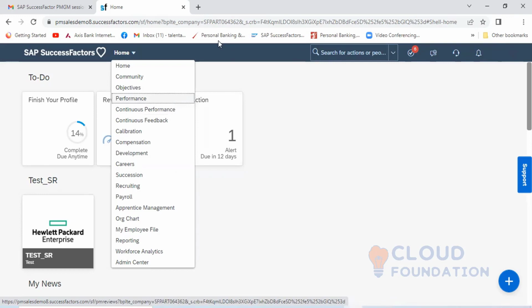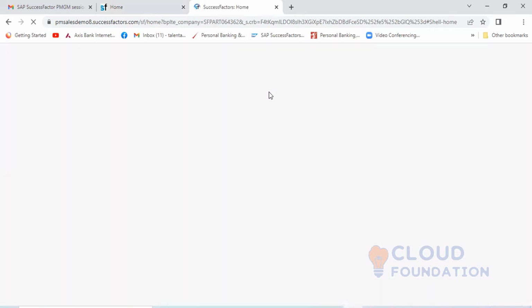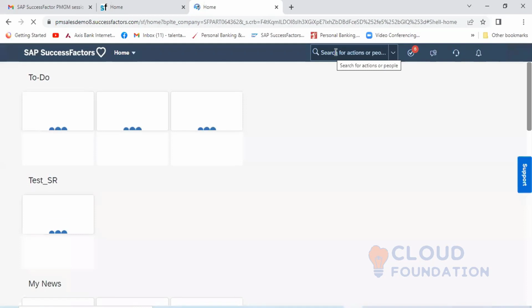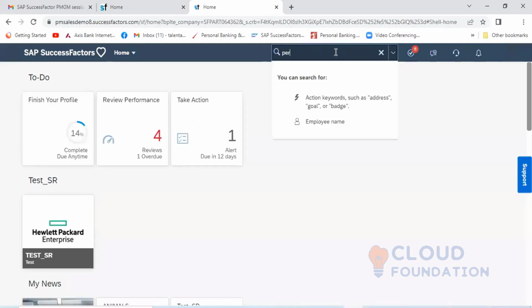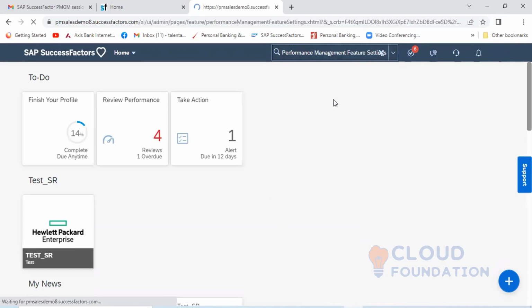Where is the setting involved? I will just duplicate this screen, and I will go to performance management feature setting. This one, performance management feature setting. Remember this, CPM has to be activated, enabled from performance management feature setting.